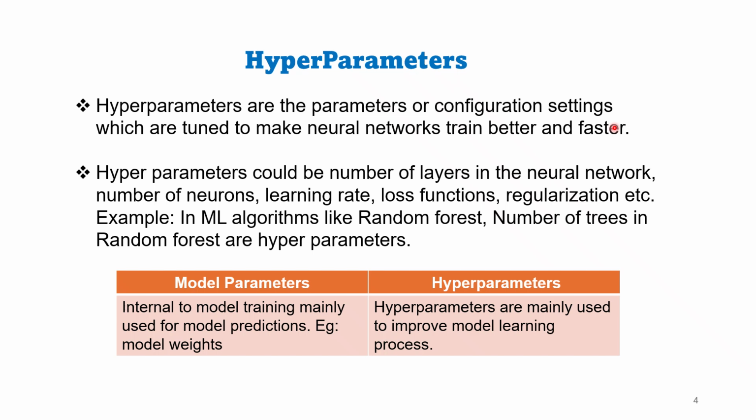Now coming back to the difference in model parameter and hyperparameters, model parameters like weight and bias are internal to model training, whereas hyperparameters are external to model training and are mainly used to improve the AI model learning process. Hyperparameter is the parameter of the model which is not learned as a part of optimization process. But hyperparameters need to be set or configured manually.